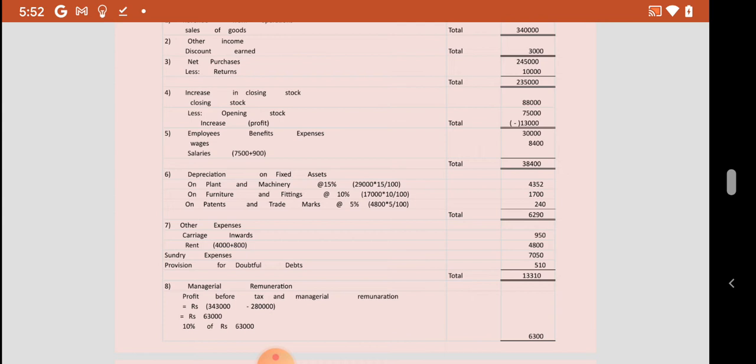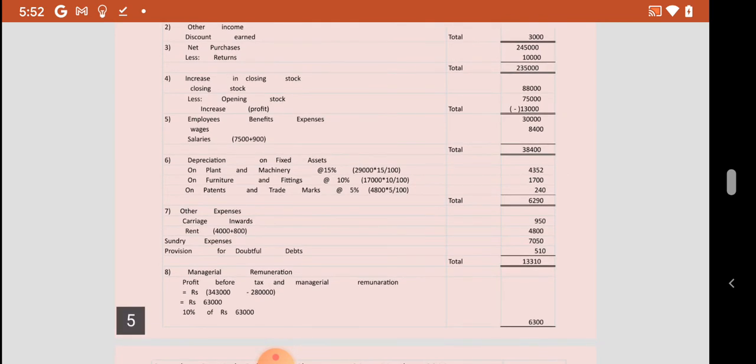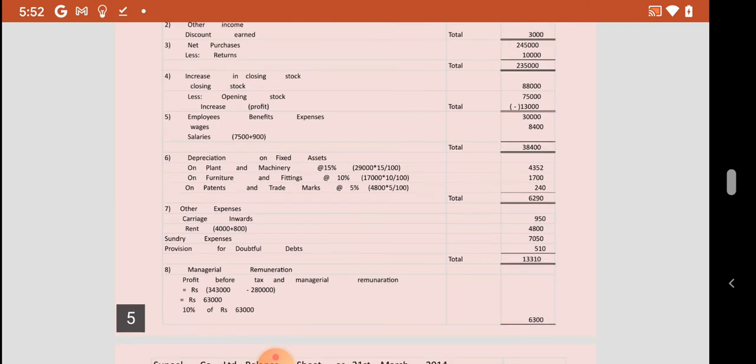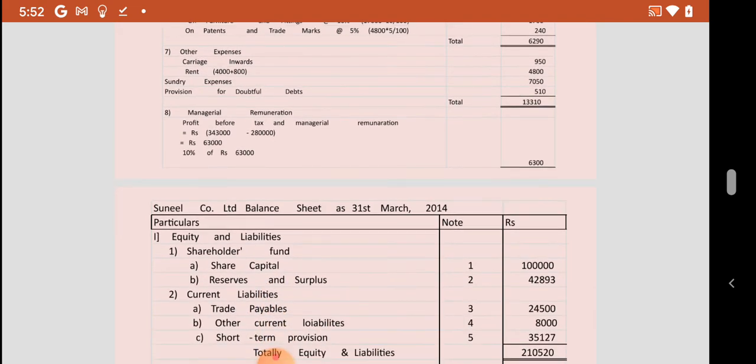Then we have the calculation for managerial remuneration, as said in the problem, at 10% of the net profits before tax and before providing for managerial remuneration. That is 3,43,000 rupees minus 2,80,000, so 10% is calculated on 63,000 rupees, amounting to 6,300.